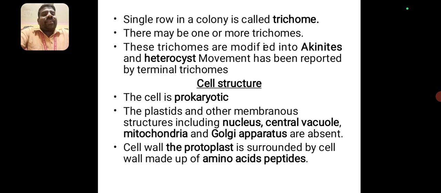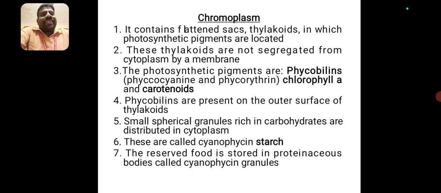The cell structure of Anabaena: the cell is a prokaryotic cell. Plastids and other membranous structures, including nucleus, central vacuoles, mitochondria, and Golgi apparatus, are absent. The protoplast is surrounded by a cell wall made up of amino acid peptides. The chromoplasm contains flattened sacs, thylakoids, in which photosynthetic pigments are located. These thylakoids are separated from the cytoplasm by a membrane.